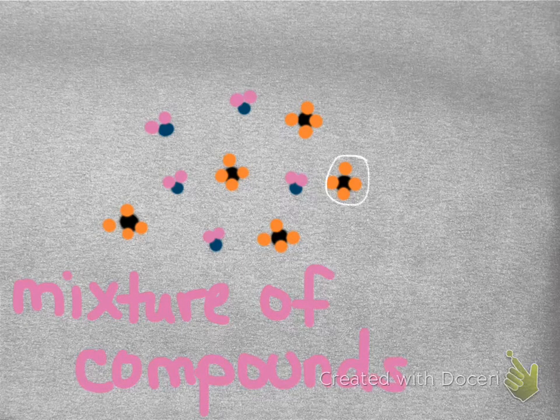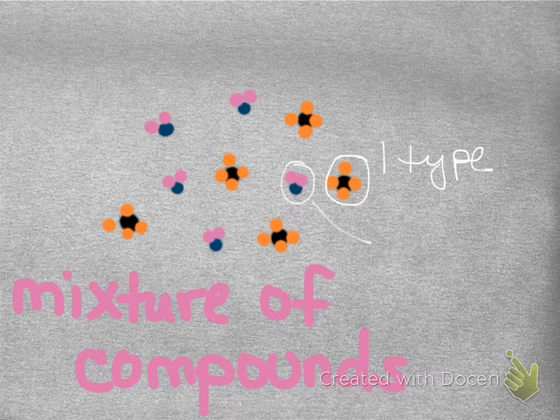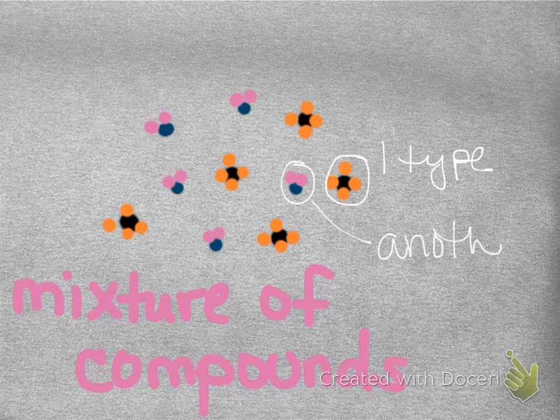And we can also have mixtures of just compounds. Okay, so we have one type of compound and we have another type. Again, they're not physically touching each other. The blue and the pink are touching each other. That's how we know it's a compound. But the blue-pink molecule is not touching the black and orange molecule. So it has to be a mixture.